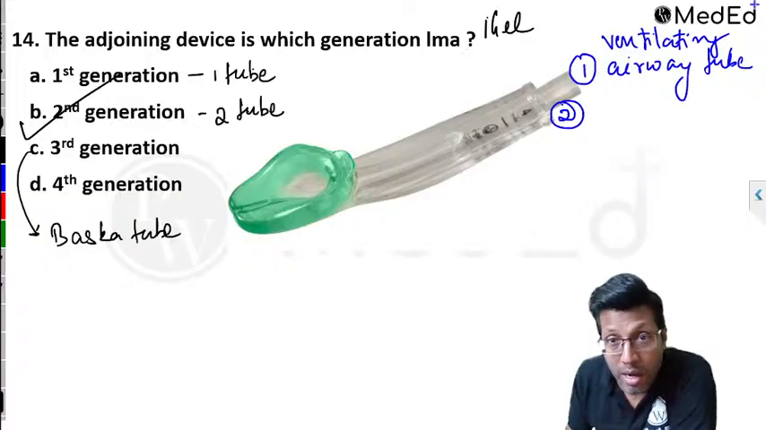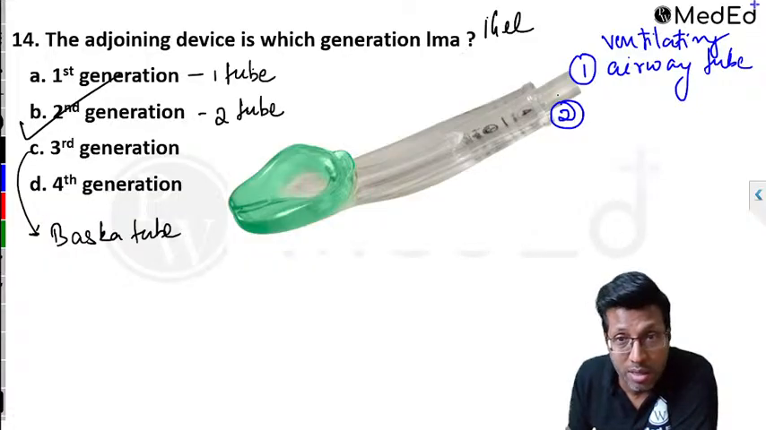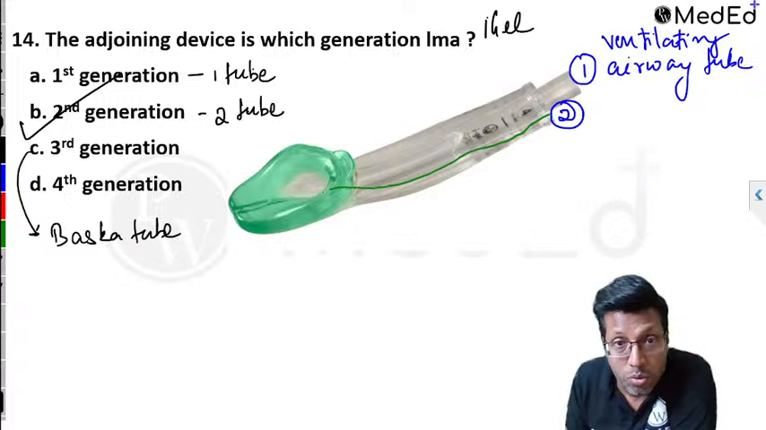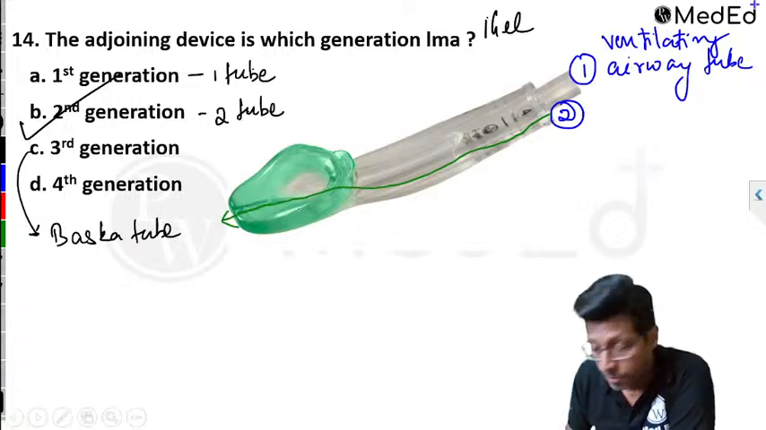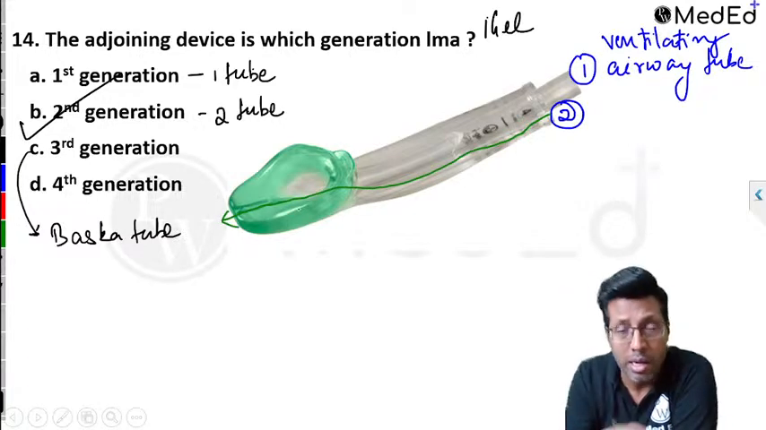The second tube is here. It's not a tube, but a path has been made for it. This is the second tube which you can see, which goes like this. This is called iGel. Okay, I'll discuss this again. I'll come back to this point.